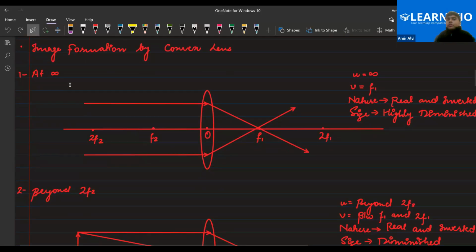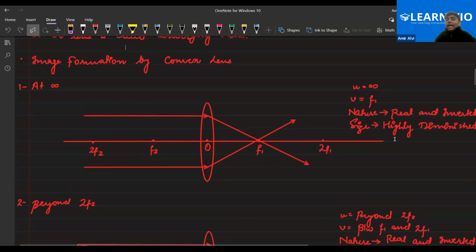Okay, fine. So the first case is the image formation where the object is at infinity. When the light rays are from infinity, the image formed would be at focus. The type of image would be real, inverted and highly diminished. As you can see, the image is formed as a point size.